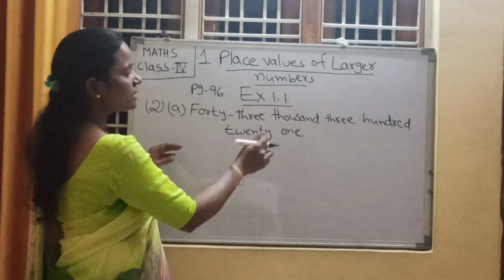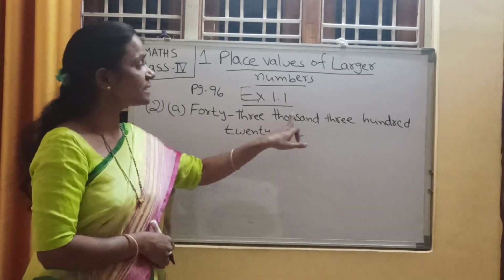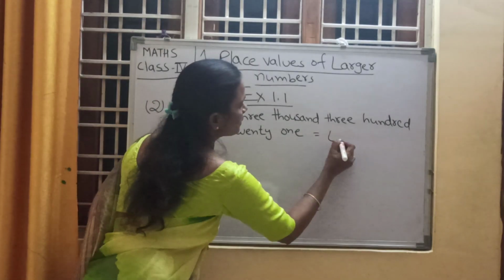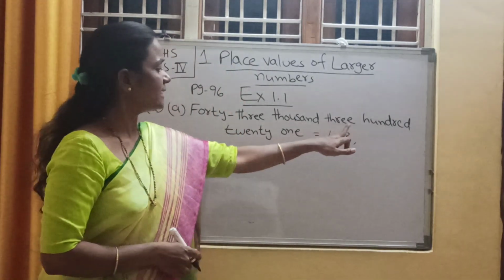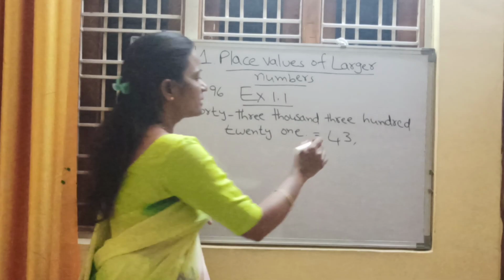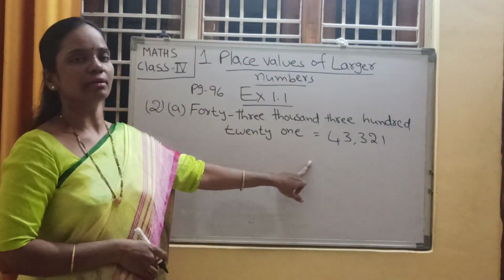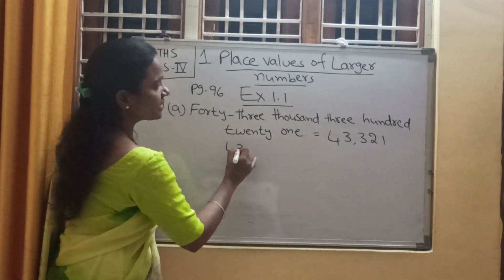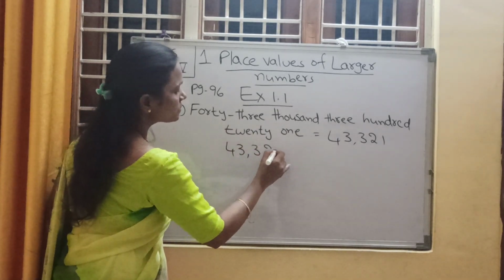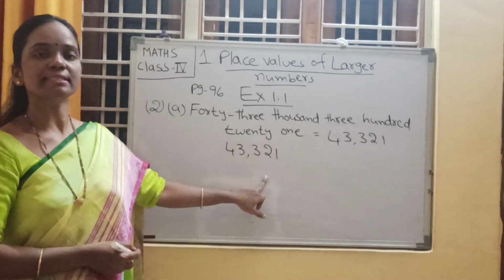First write down the number. What is this number? 43,321. It is a 5-digit number.